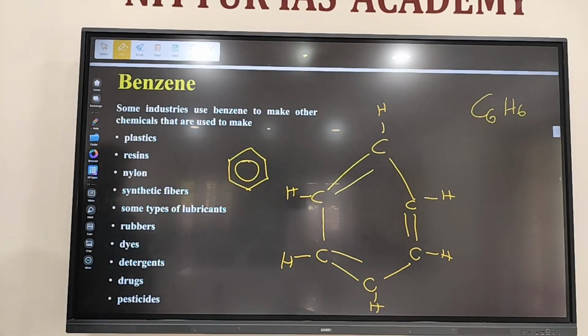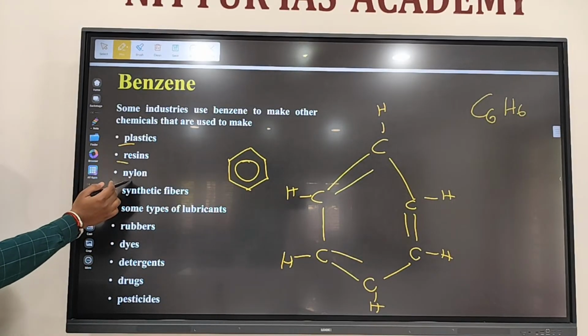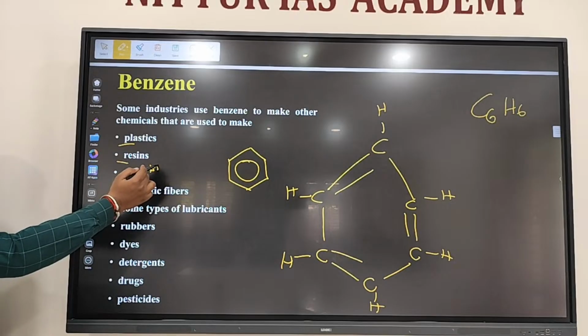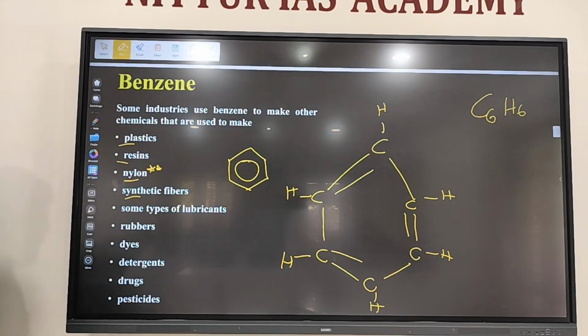These arenes are used in the manufacturing of plastic, resins, nylon, one of the strongest synthetic fibers, and other synthetic fibers, lubricants, rubber, dye, etc. It is used as a raw material. Benzene.